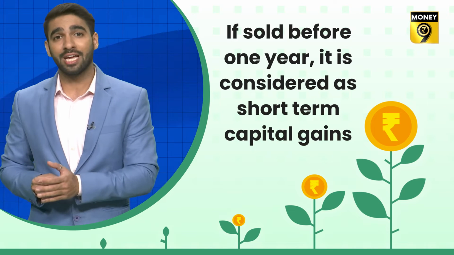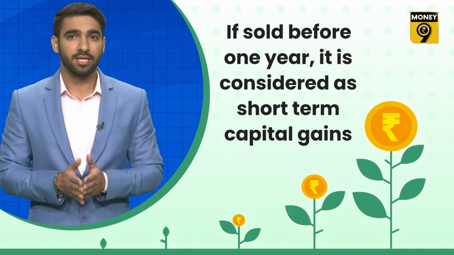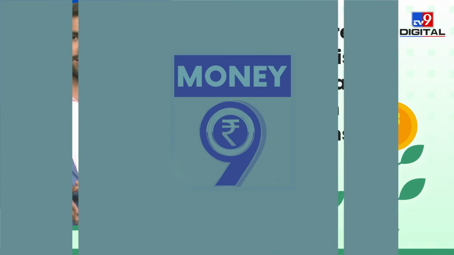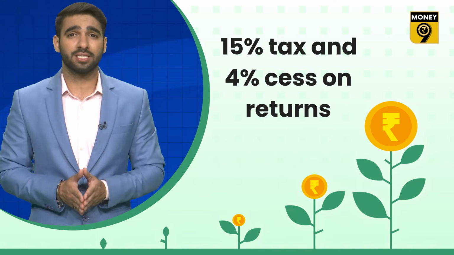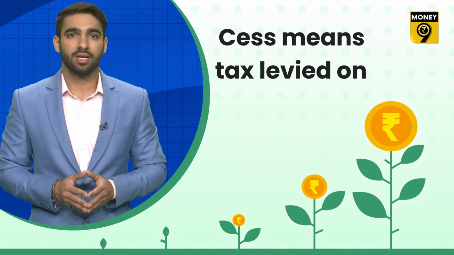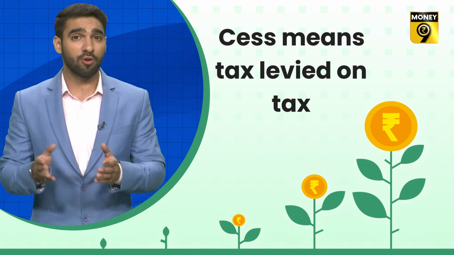If the units of an equity fund are sold before 1 year, then the return on it is called short-term capital gains or STCG. Tax at the rate of 15% and cess of 4% on this return is levied. Cess means tax paid above regular tax.